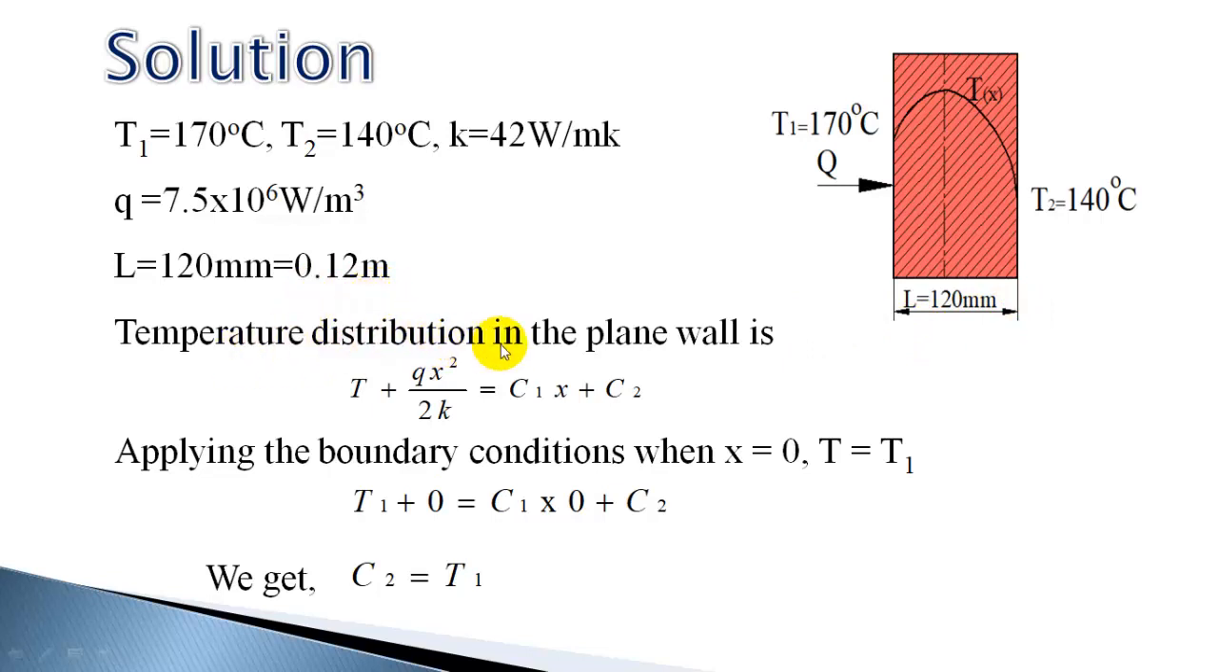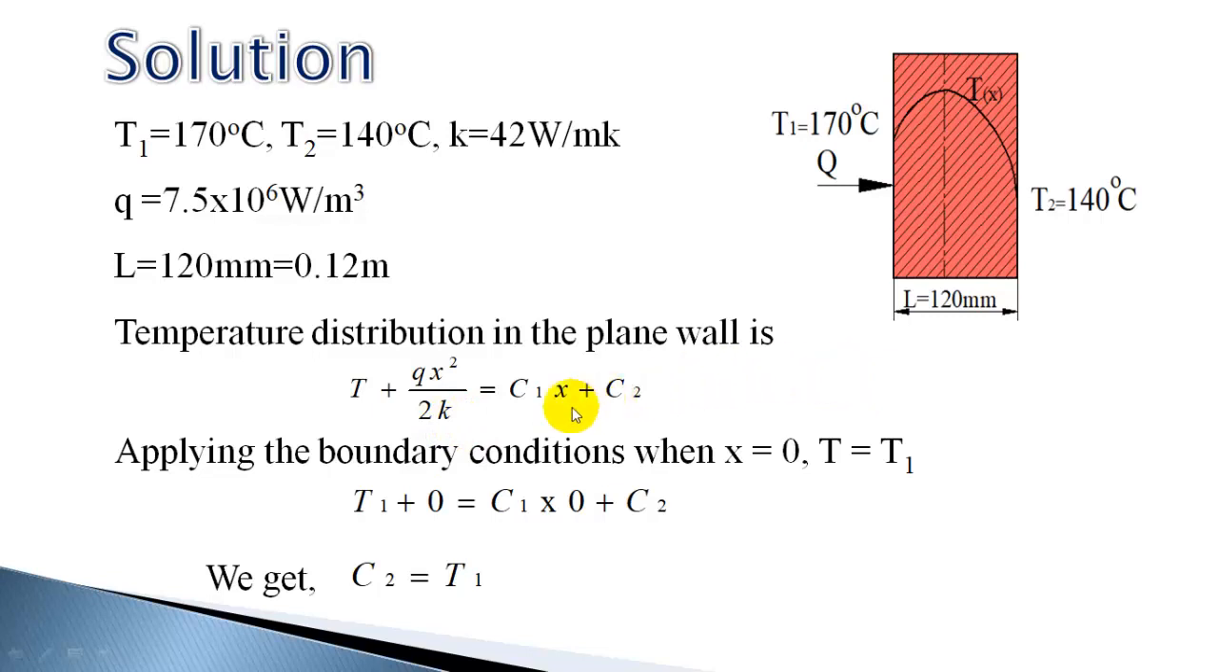Now we know the temperature distribution in the wall is given by T plus qx square by 2k is equal to C1x plus C2. This we are getting by double integration. After writing the governing equation for one-dimensional steady state heat conduction through a plane wall with uniform heat generation, you can integrate it. The governing equation is d square T by dx square plus q by k is equal to 0, assuming that material is having constant thermal conductivity.